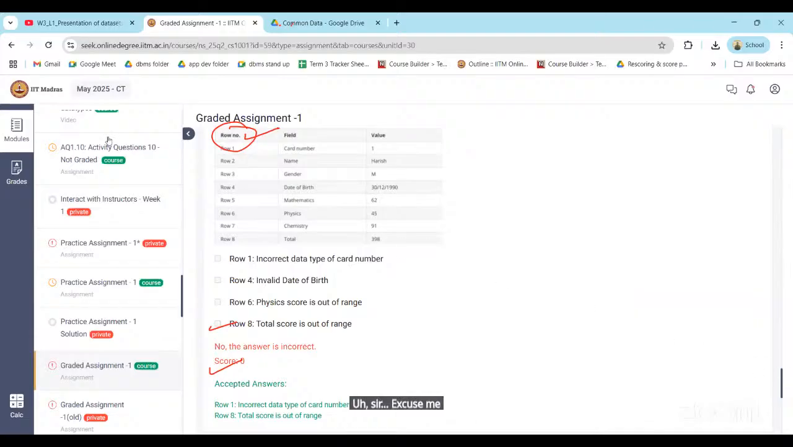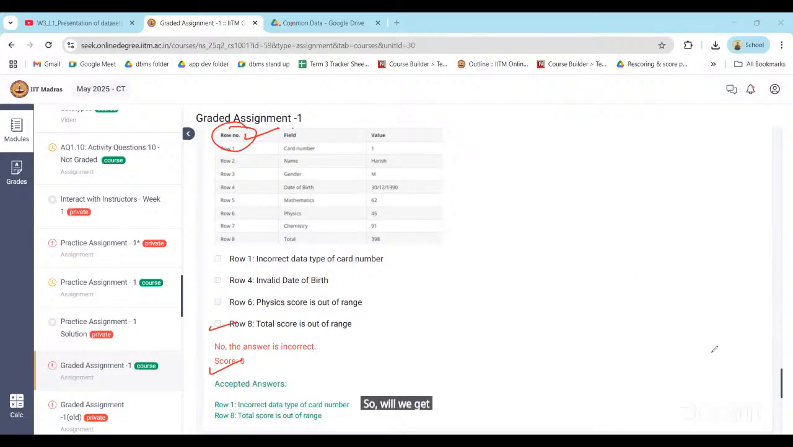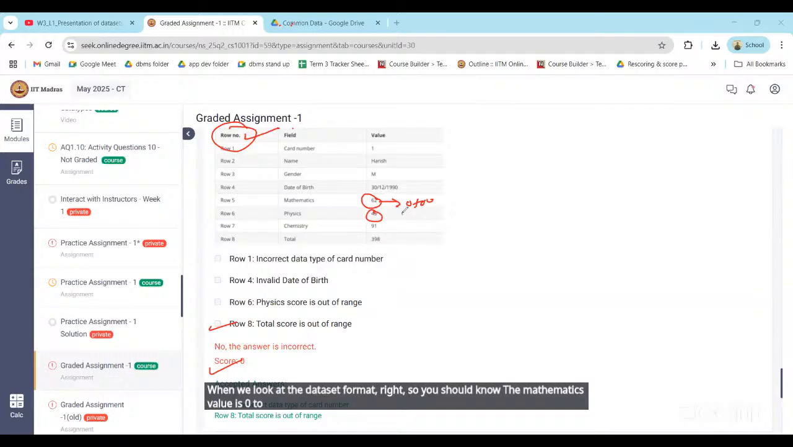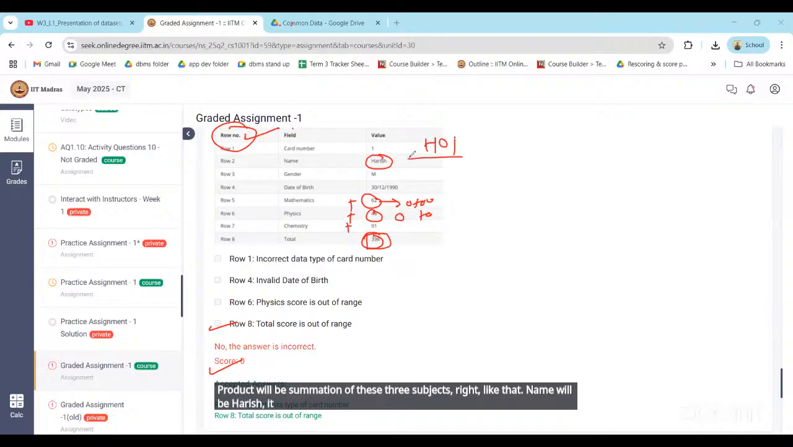I have a conceptual doubt. When we're checking the sanity, will we only look at the format of the data, or will we check the value also? When we look at the data set format, you should know the mathematics value is 0 to 100. Physics values will lie from 0 to 100, total 0 to 300. Also, the total will be the summation of these 3 subjects. Name will be Harish, it cannot be H01 like that.